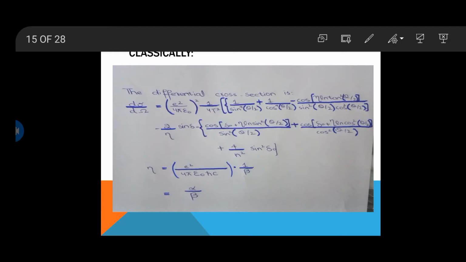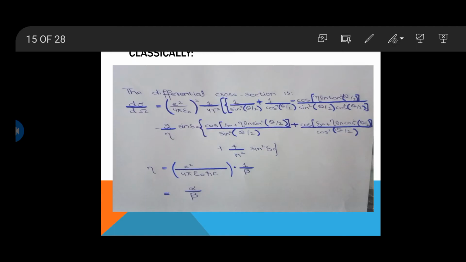Phase shift for pure nuclear scattering is represented by sigma naught. The term in the bracket, e square over 4 pi epsilon naught h cut c, is represented by alpha. Our expression becomes eta is equal to alpha over beta.